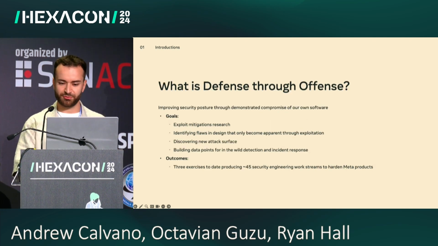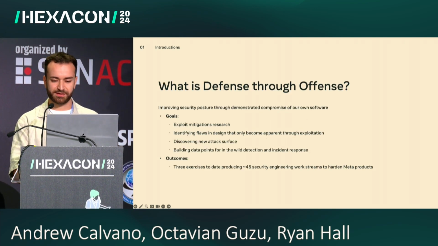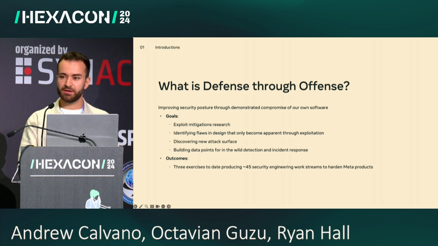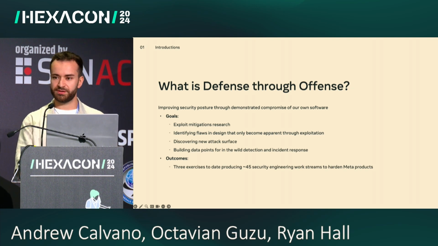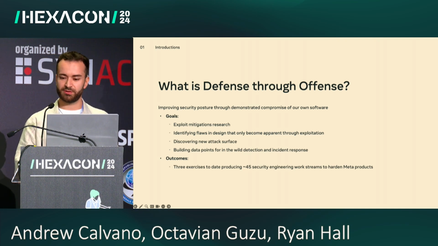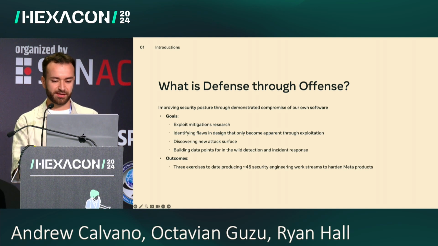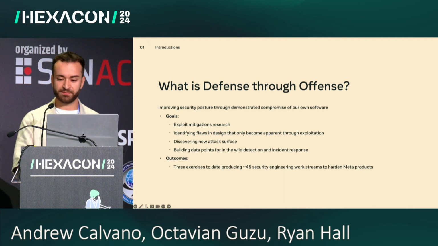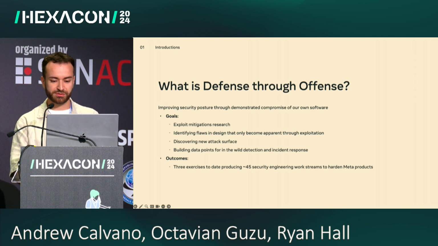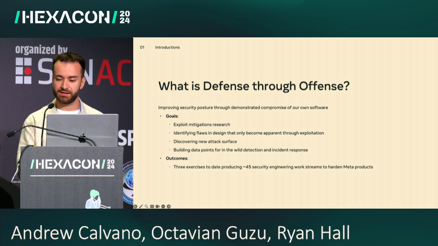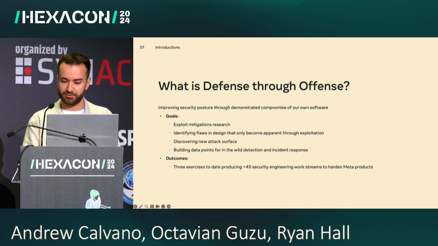Let's talk about defense through offense. DTO is an internal exploit exercise at Meta. When we find a vulnerability, our top priority is to first fix it and learn any other mitigation and prevention outcomes. Then we note down the most interesting and exploitable vulnerabilities. At a later time, when we gather enough vulnerabilities to hopefully be able to exploit a full chain RCE, we get down to work. And to do so, we internally reintroduce the vulnerabilities into the latest version of our products, and then we set a plan for writing the exploit.